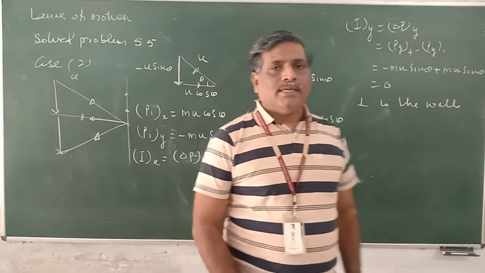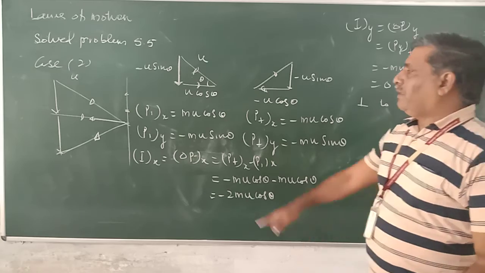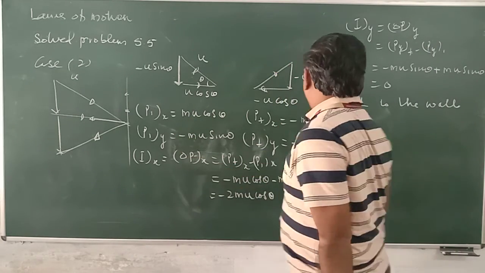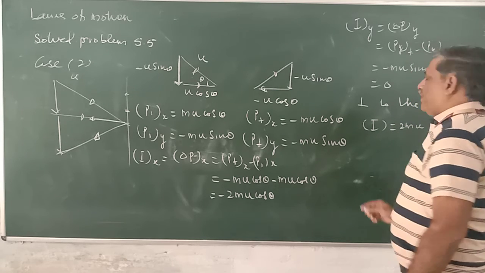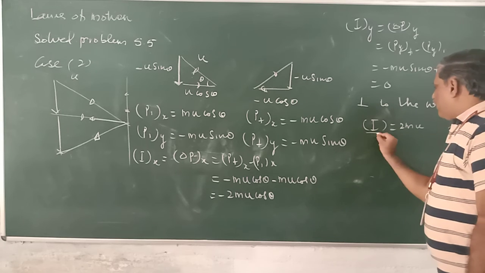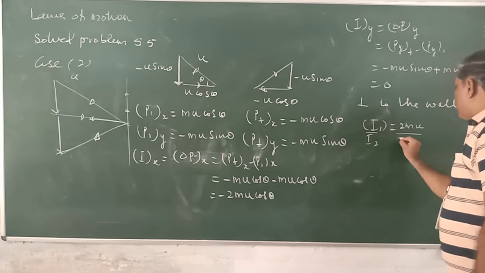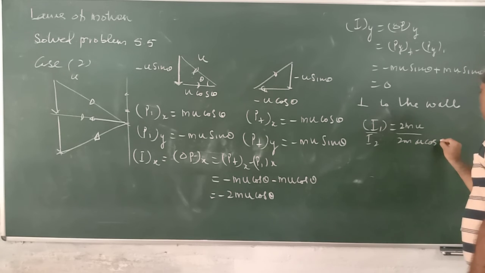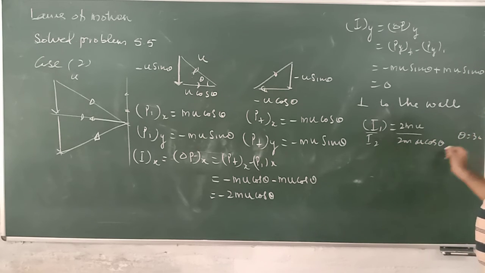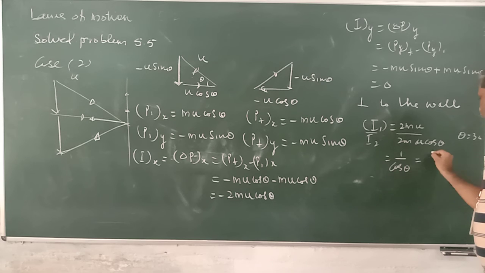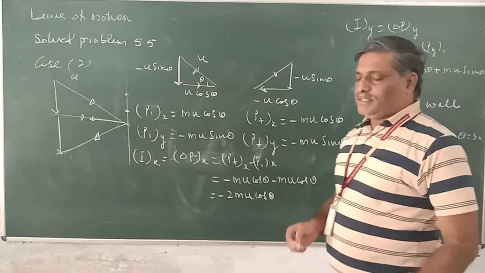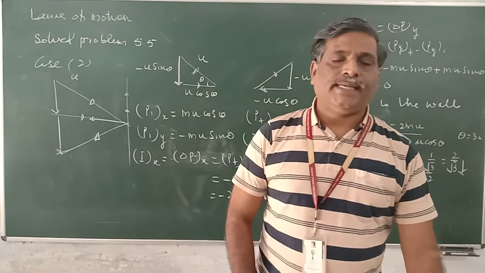One more part is asked there: the ratio of impulse in the first case to the second case. So the ratio is, the impulse of the first case, 2mu, to the impulse of the second case, 2mu cos theta. Both are minus. Theta is 30, which becomes 1 by cos 30, which is nothing but 1 by root 3 by 2, which is equal to 2 by root 3. This is the ratio of impulse of the first case to the second one.